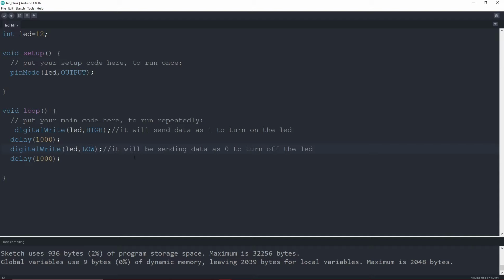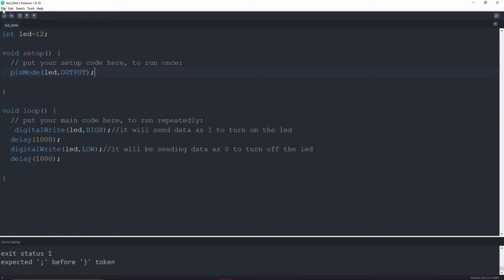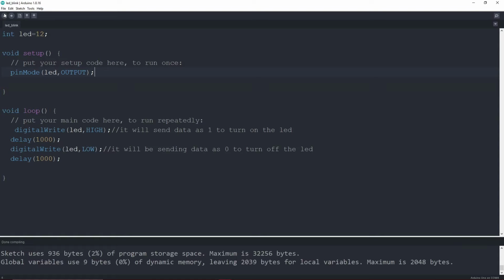We will see what error we get if we remove one of the semicolons. I will remove this semicolon, save the code and verify it again, and you can see that it is showing us an error here. So just keep in mind that you don't miss any semicolons at the end of a line. We will add it back and verify again, and you can see it has compiled successfully.